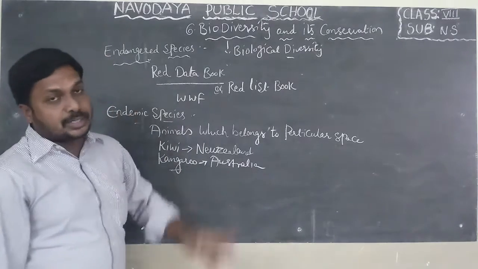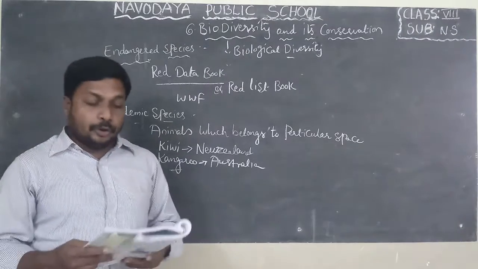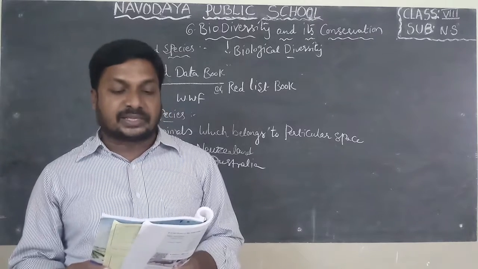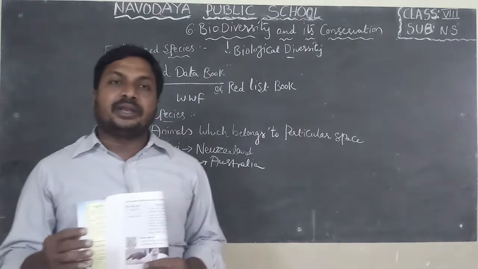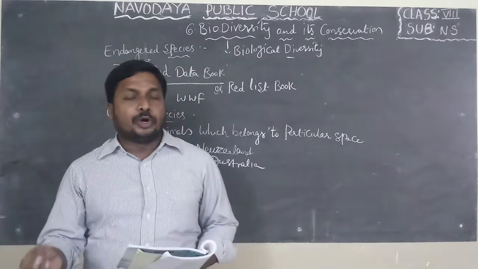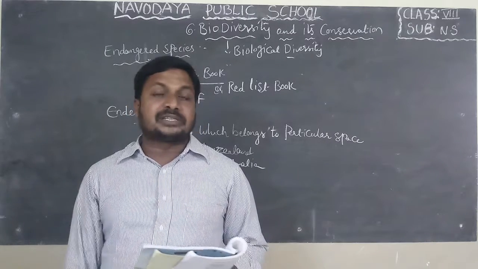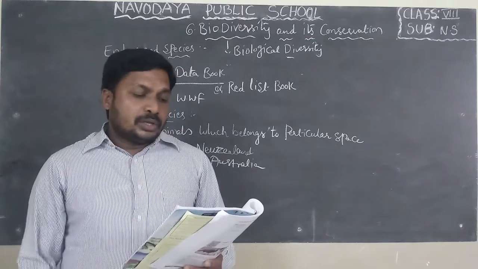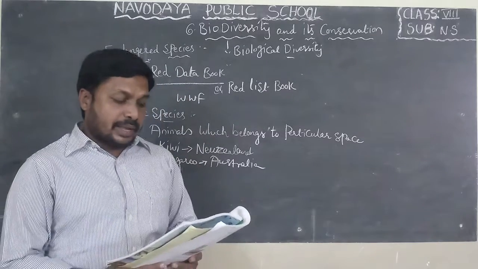So we learned extinct species, endangered species and endemic species. Do you know India shows a good number of endemic species, about 62% of the world's amphibians. Amphibians means the animals which live on land and in water. Example, frog and salamander. 62% of the world's amphibians and 50% of lizards are endemic to the Western Ghats of India. So that is endemic species which belongs to a particular area.